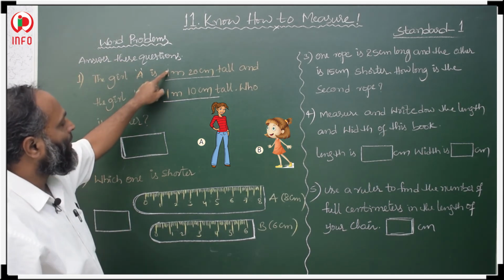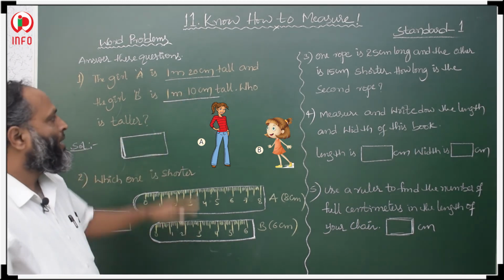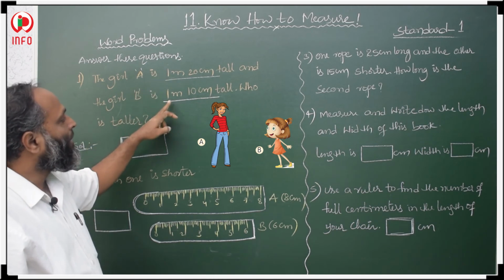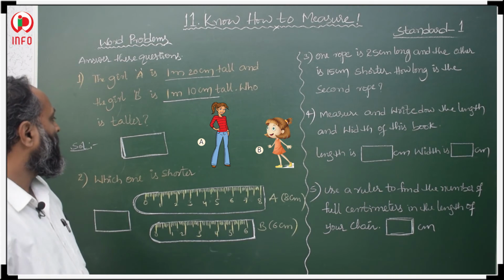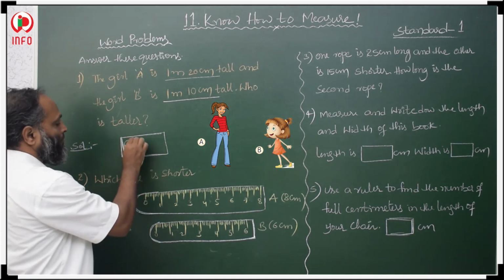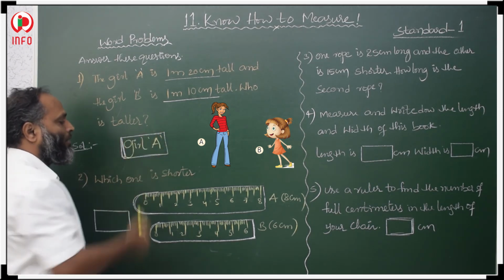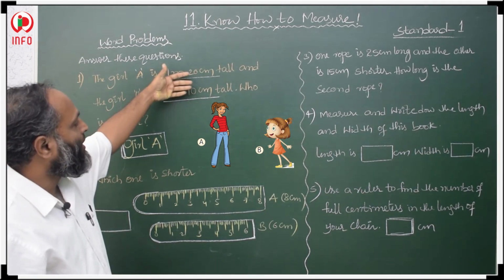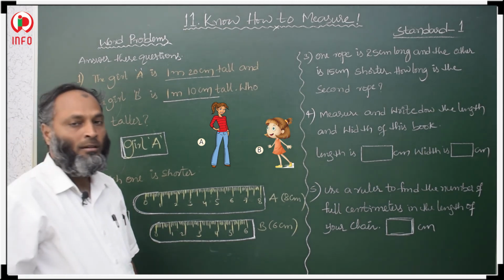Girl A is 1 meter and 20 centimeters, and girl B is 1 meter and 10 centimeters. If we compare girl A and girl B, girl B is shorter and girl A is taller. Who is taller? Girl A. The meters are the same, but in centimeters she is taller. So girl A is taller than girl B.